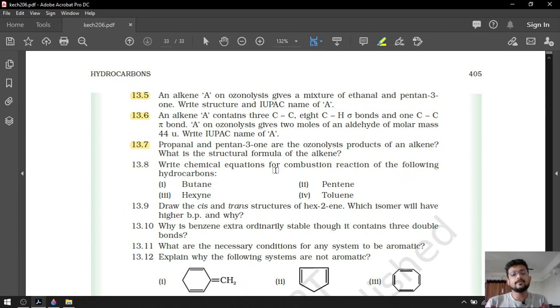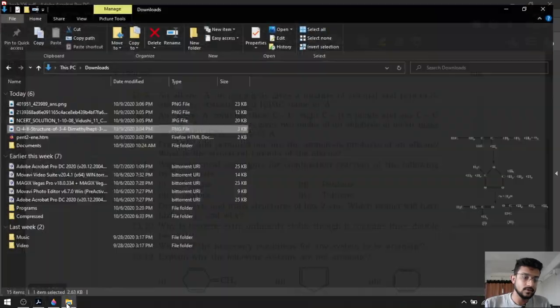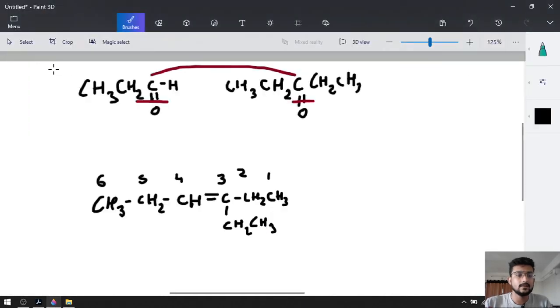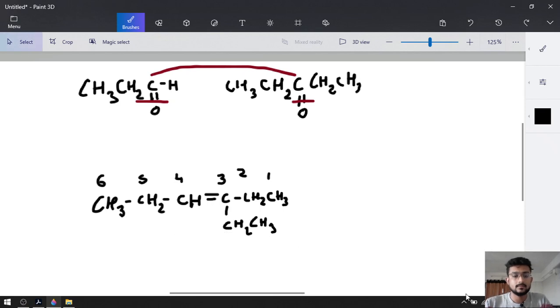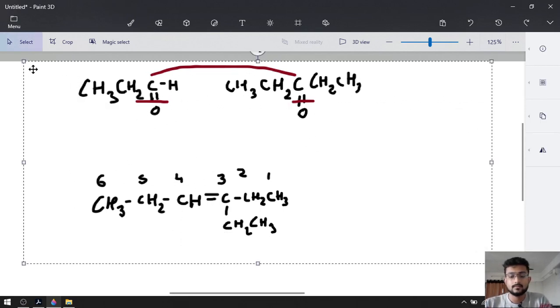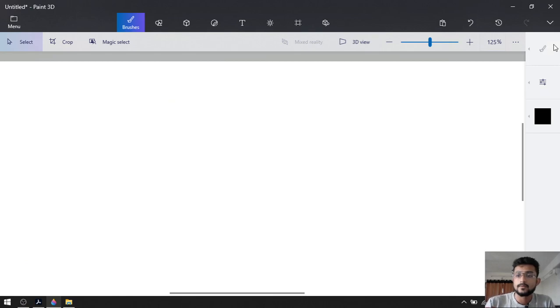Write the chemical equation for the combustion reaction of the following hydrocarbons. Butane. We know butane, right? Butane means C4H10. Combustion reaction of this is simple, it is going to react with O2.